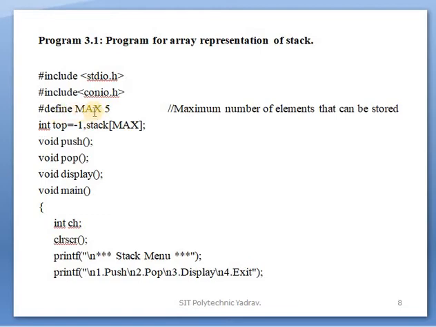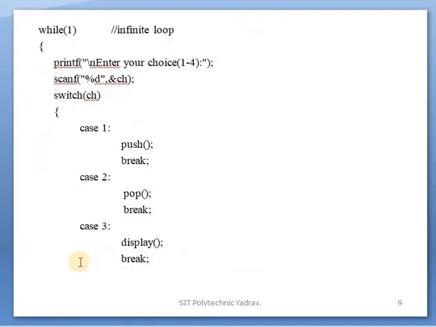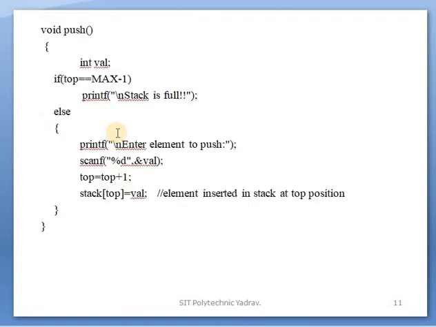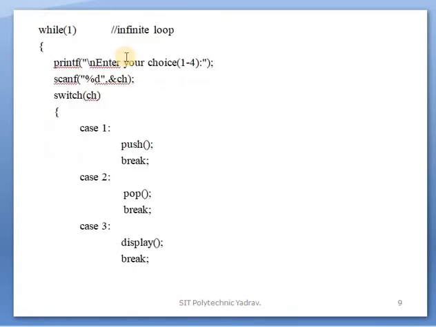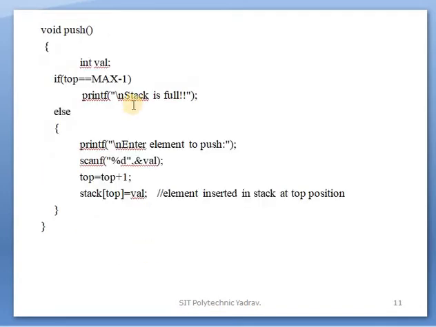Here we define the maximum size of the array, or stack. Then the initialization: top is equal to -1. This is the global declaration. These are the function declarations, after that the function calls, and after that the function definitions. This is the void main. In it printf and scanf functions are used, and a switch case is used. Then the function calls push, pop, display, exit, and then the function definitions.